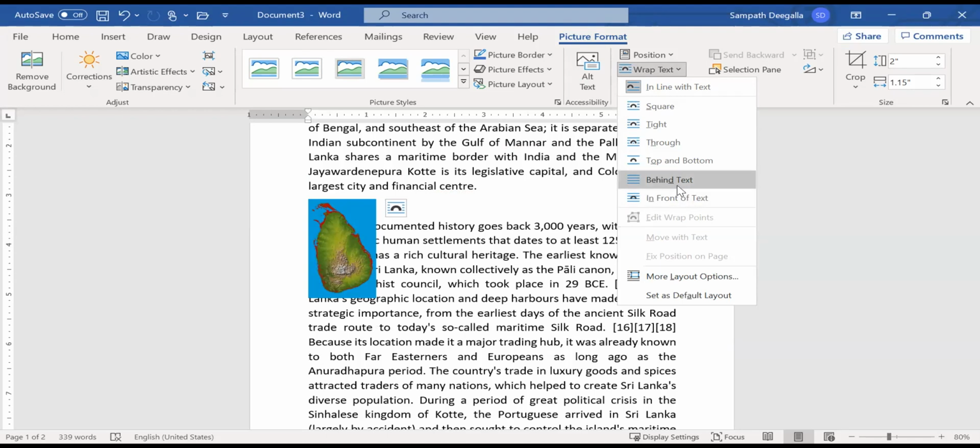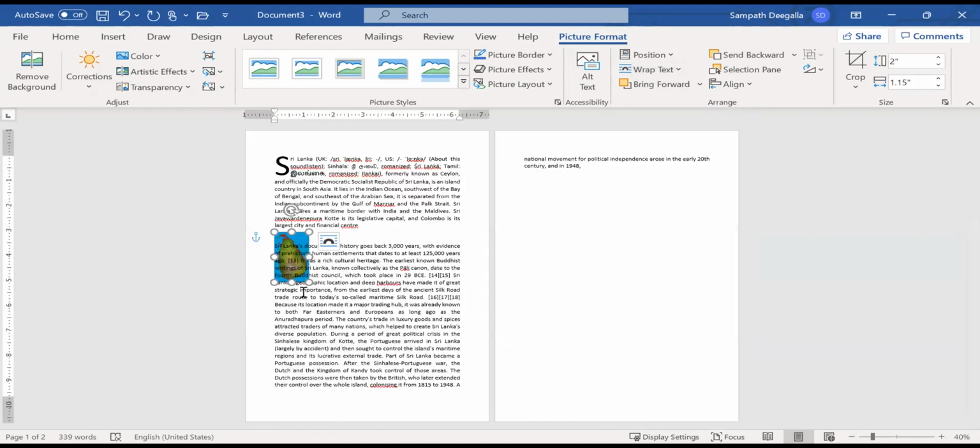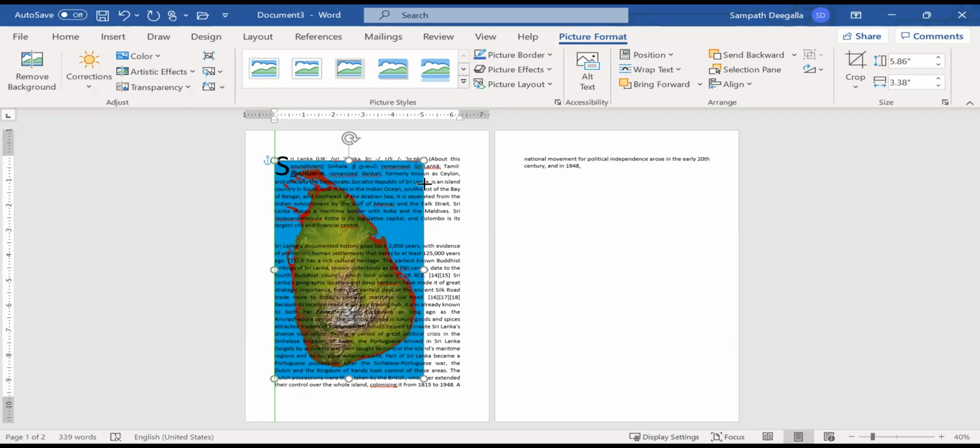Now, if you need an image as a background, we normally select behind text, isn't it? So we are going to put it behind, and then maybe I can increase the size of this one so that it will match our document.